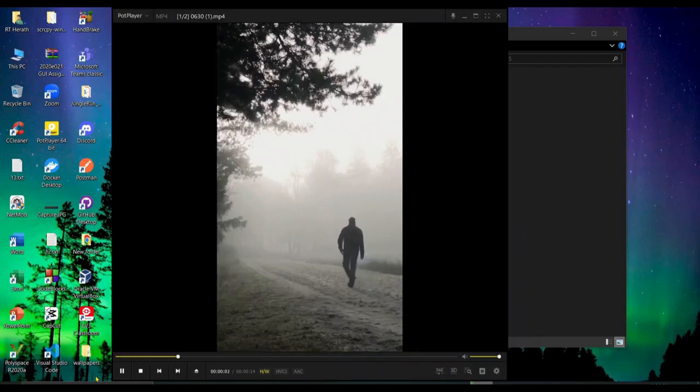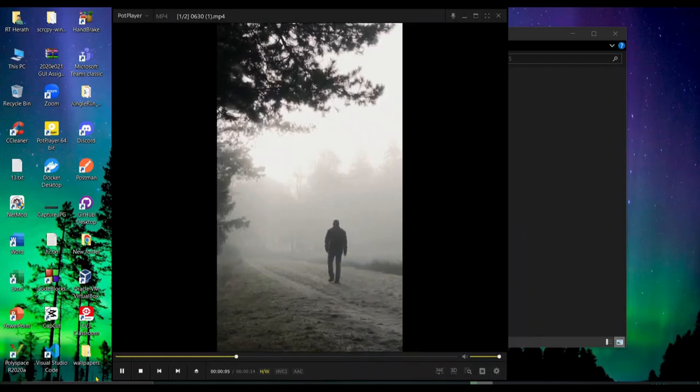Every great journey begins with a single step. Keep moving forward and never look back.